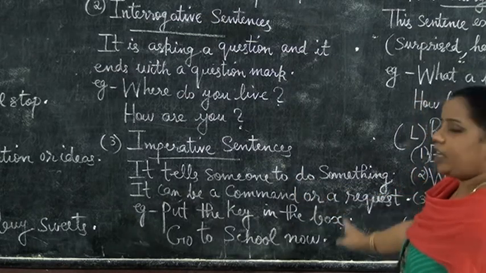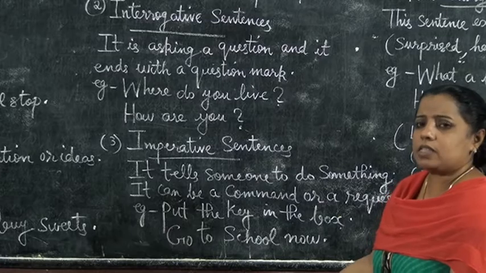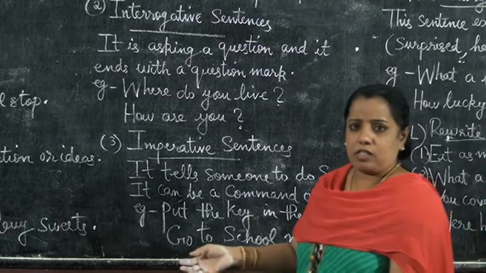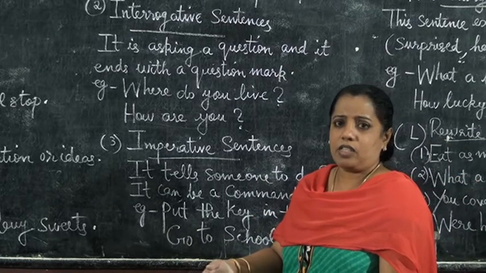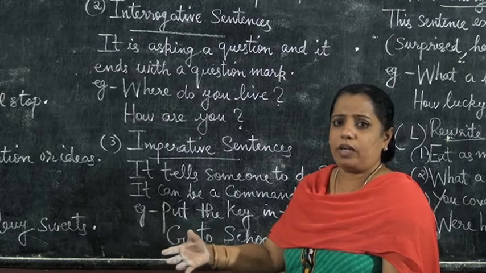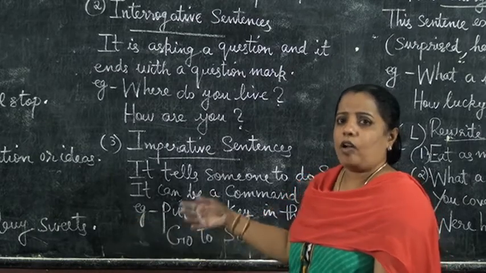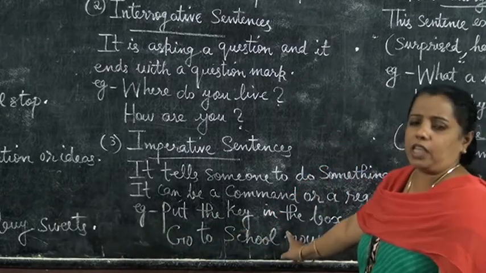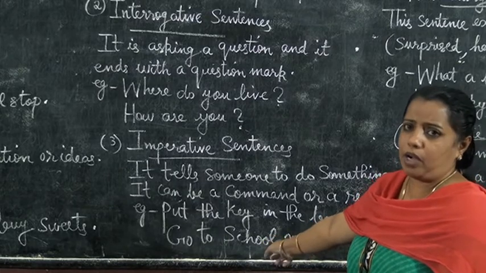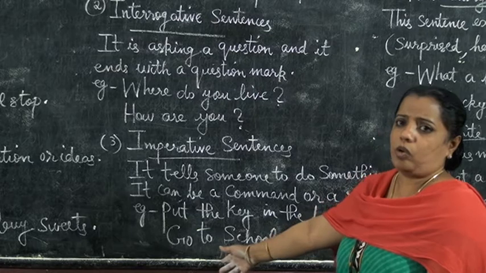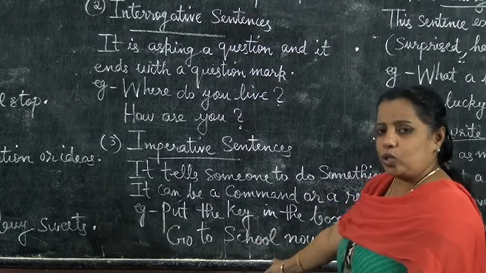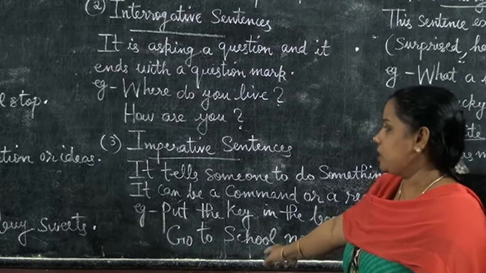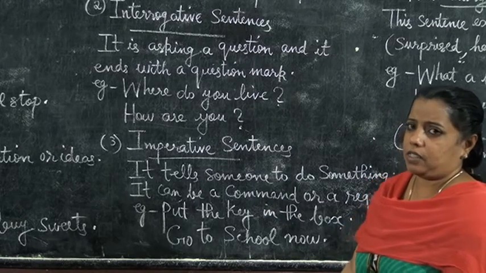Third one, imperative sentences. It tells someone to do something. You ask someone to do something. It can be a command or a request. You might tell, do that fast, or a request, please do this, like that. Understood? Example, put the key in the box. You are commanding. Go to school now. These are examples of imperative sentences.